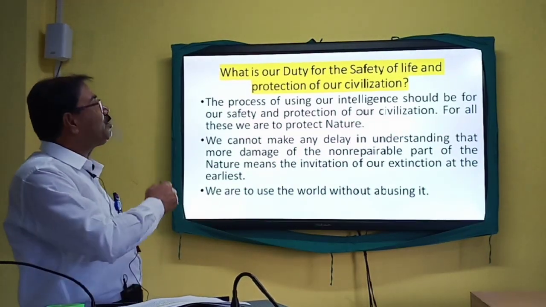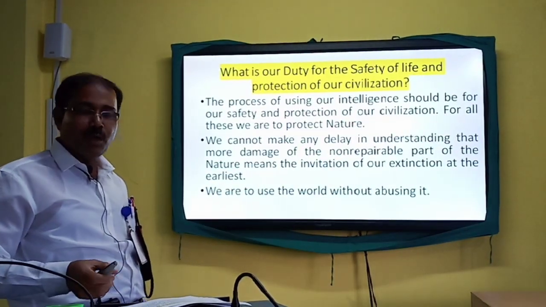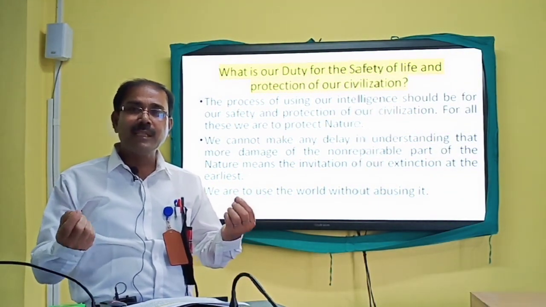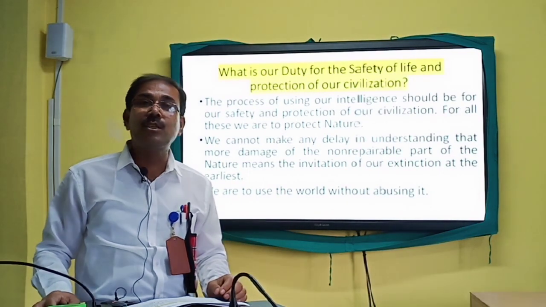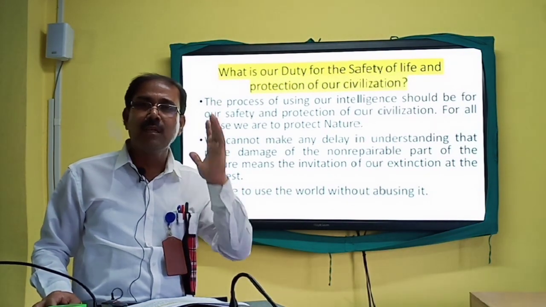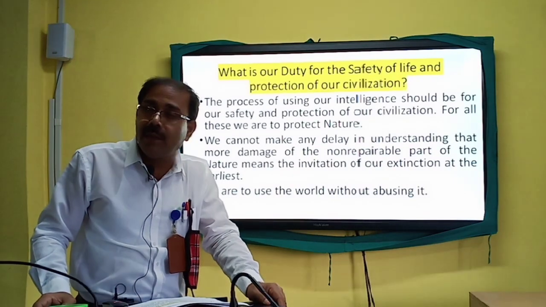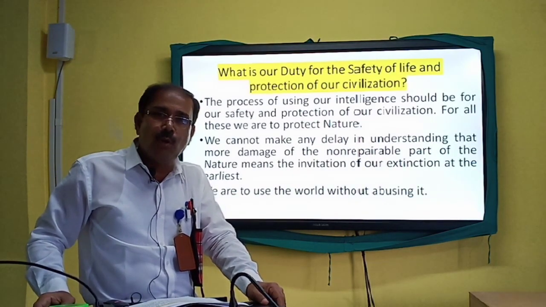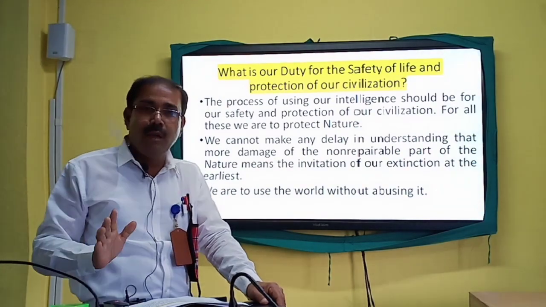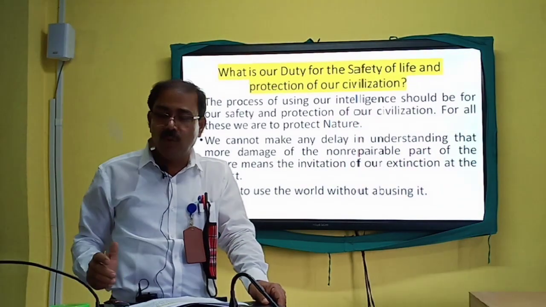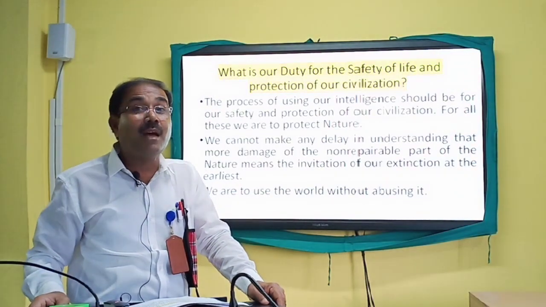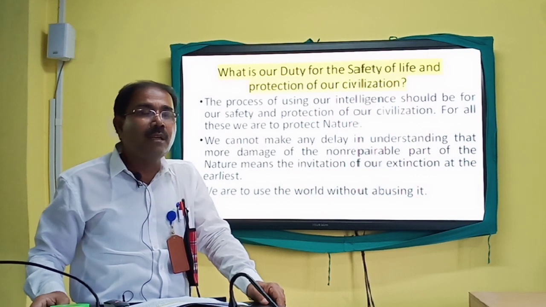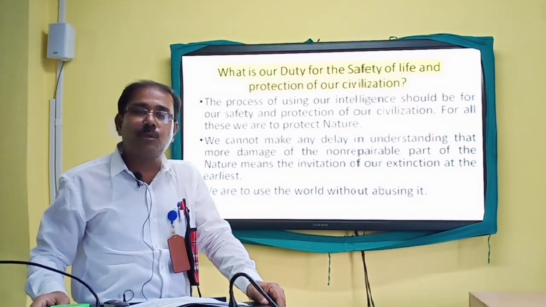What is our duty now for the safety of life? Because now life is at stake. Why? Simply because of the attack of COVID-19, which is a minuscule, the smallest virus, an unseen enemy the universe has been fighting. All the nations of the globe have been fighting. Even the most powerful country like America is now saying that we are to surrender before the attack of COVID-19, the smallest virus.